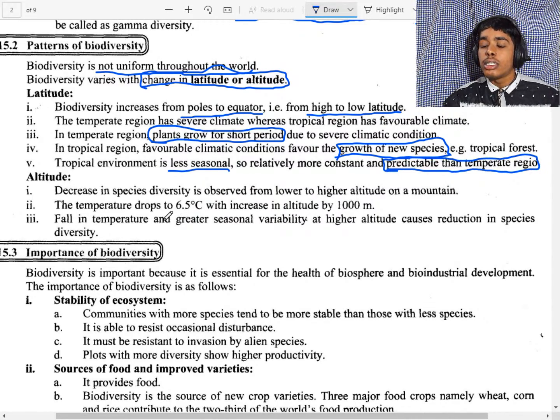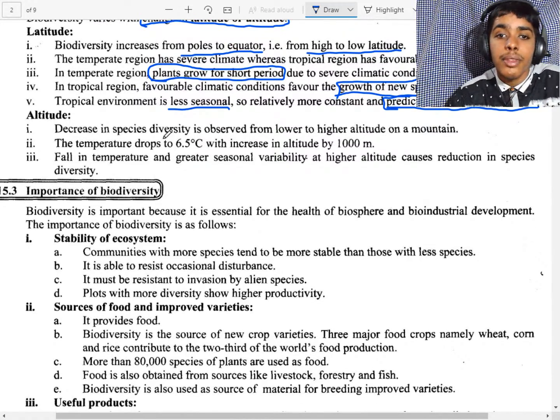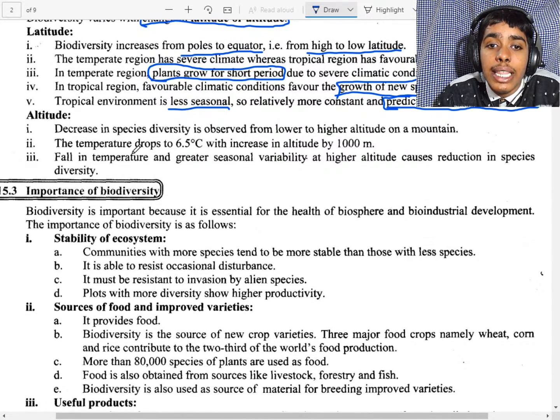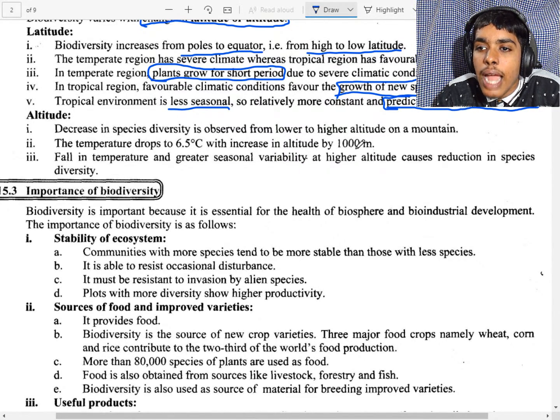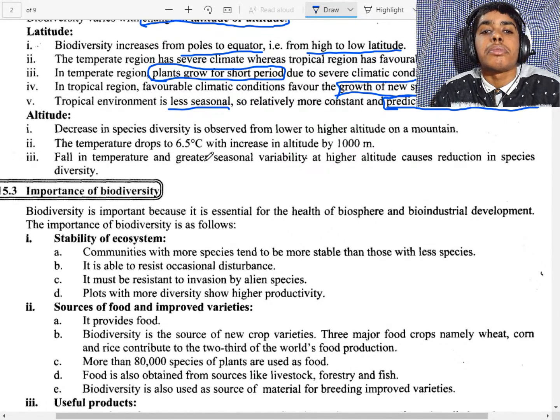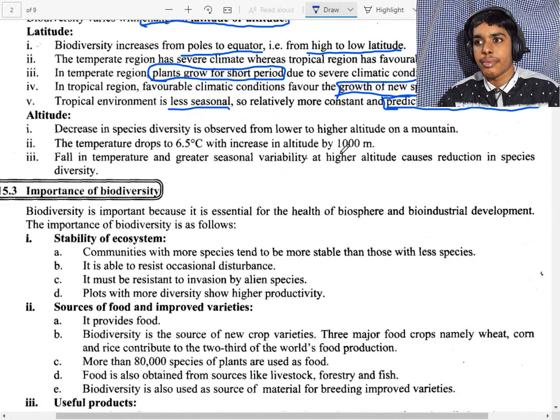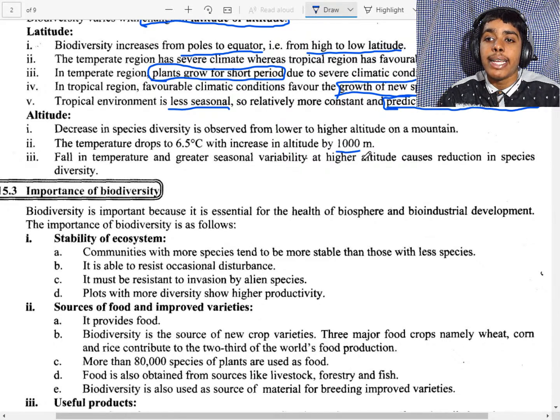Okay. Now we will see the altitude. Decrease in species is observed from lower to higher altitude on a mountain. So if we move from the lower altitude to the higher altitude, the diversity will decrease. And if the altitude increases by 1000 meters, the temperature decreases by 6.5 degrees.